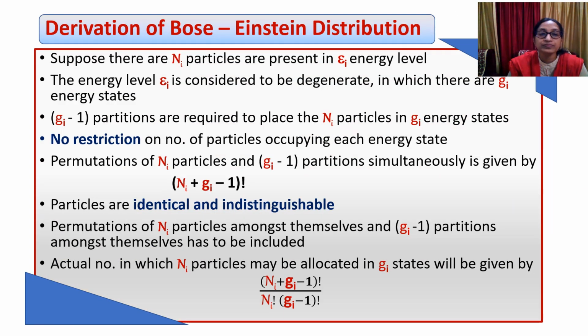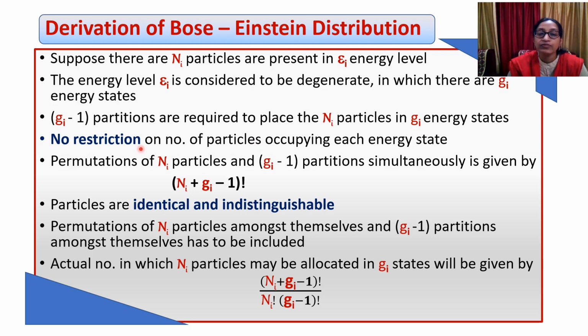So let's see. We have seen that these energy levels are considered degenerate, that means they consist of several energy states. And to get these gi energy states, how many partitions do we have? gi minus 1. In the above case, we have seen that for 4 energy states there were 3 partitions. These 3 partitions keep the particles within the energy states. Now we know that there is no restriction on the number of particles occupying each energy state.